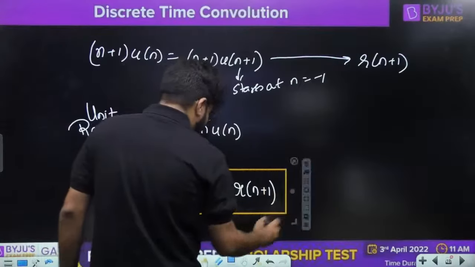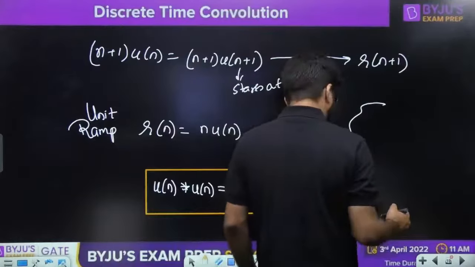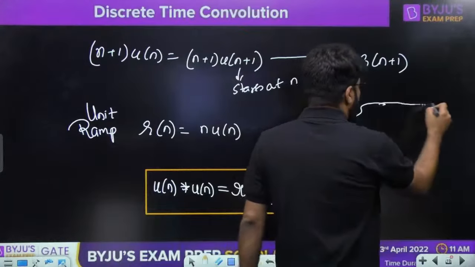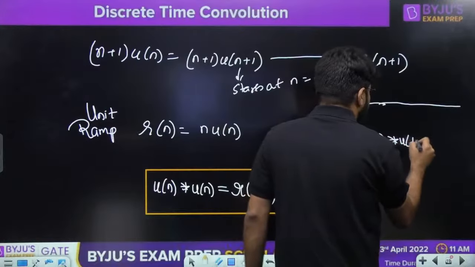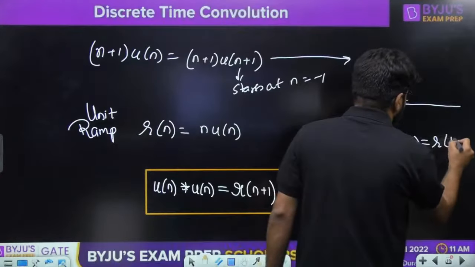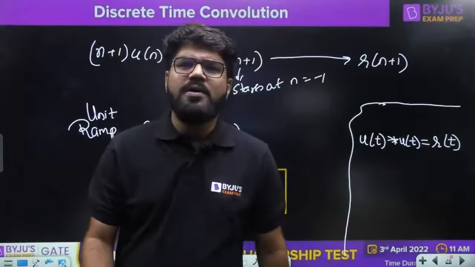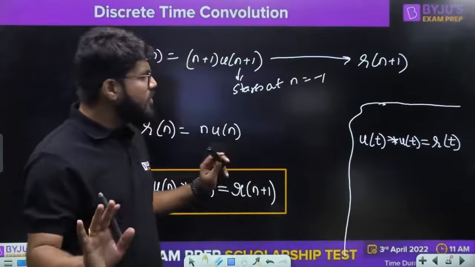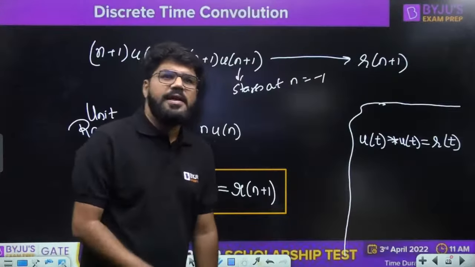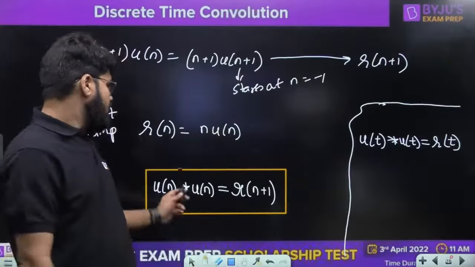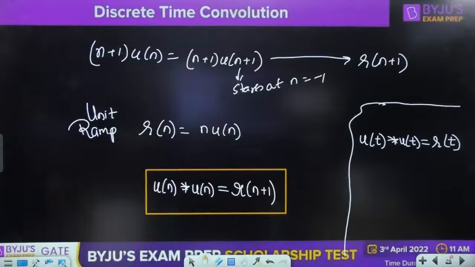In continuous time, results will be a little different. मैं आपको बता दूं, some of you might be using the wrong formula, directly taking from continuous time. Continuous time में जो formula देखोगे, that is u of t convolution u of t, and it is directly r of t. There it is not r of t plus 1. But in the discrete time domain, u of n convolution u of n is r of n plus 1.